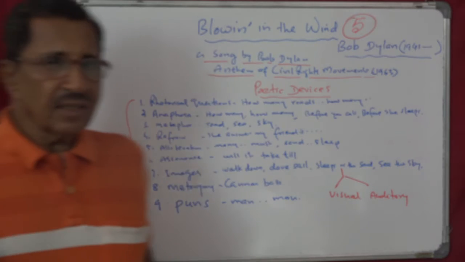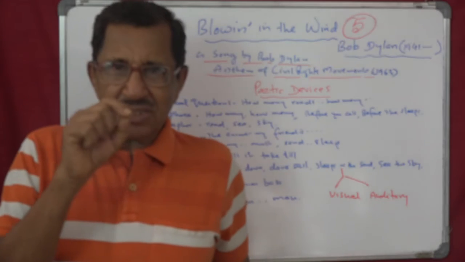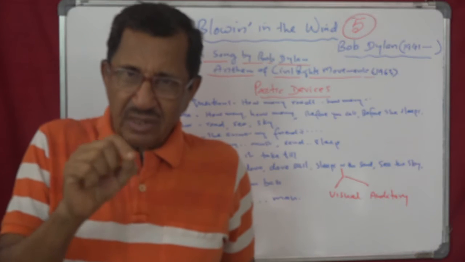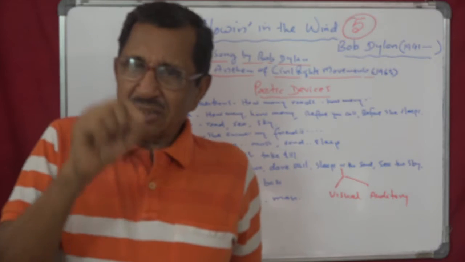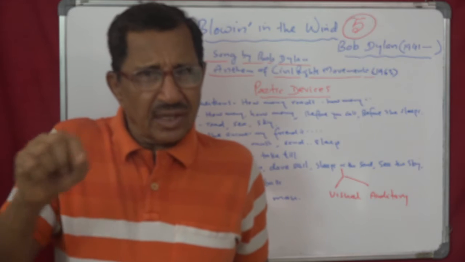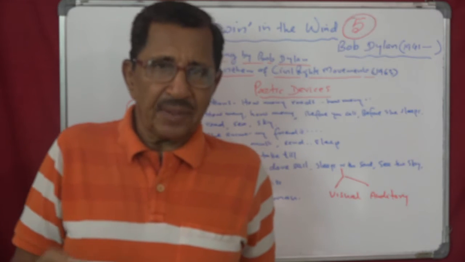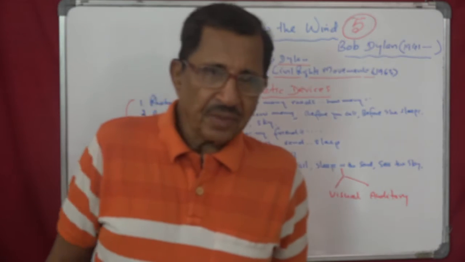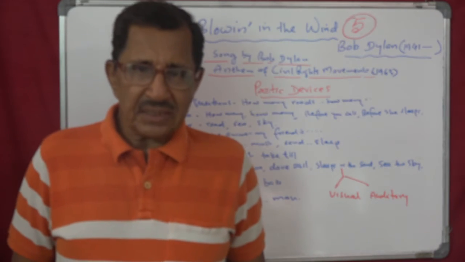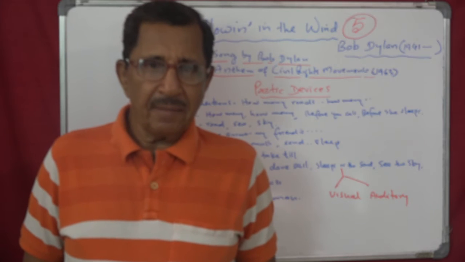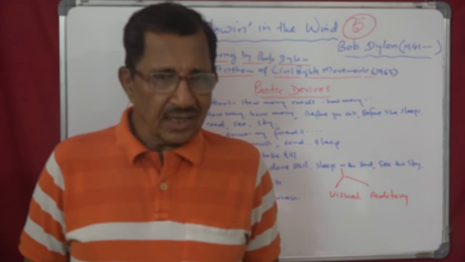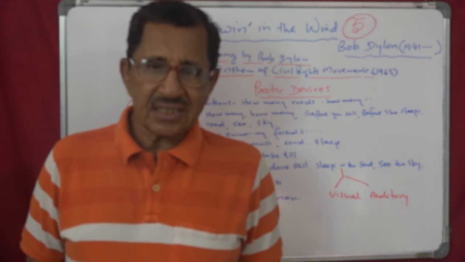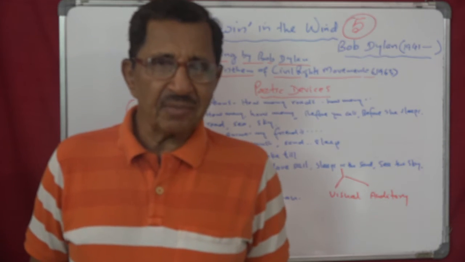Alliteration. Alliteration is repetition of the same consonant sound in a line. In nearby words, the next word immediately, or 1 or 2 words after that, the same sound is repeated. See the example here. First line, many must mend. Repeated. Fourth line is sleep in the sand. Sleep, s, repeated. So that is an example for alliteration.